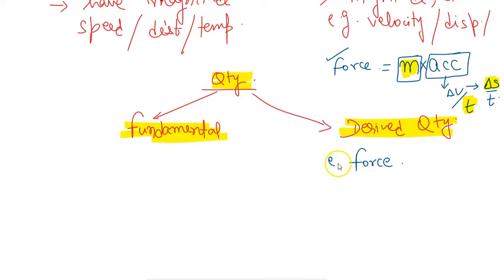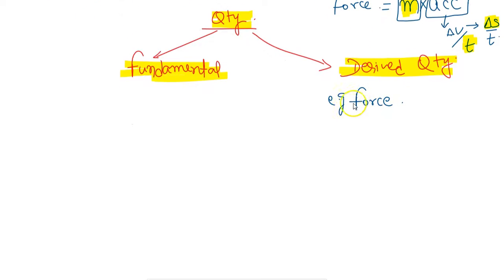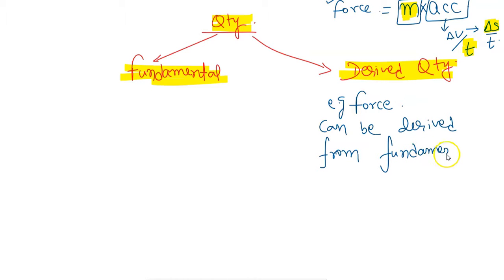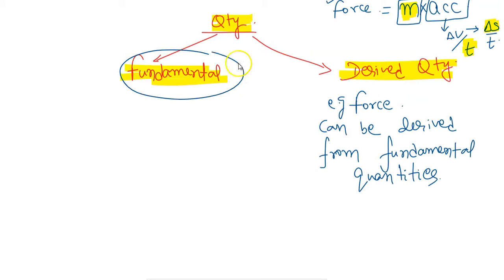Derived quantities are those quantities which can be derived from fundamental quantities, right? Only two types of quantities we have, fundamental and derived quantities. I can obtain a derived quantity by combining fundamental quantities.